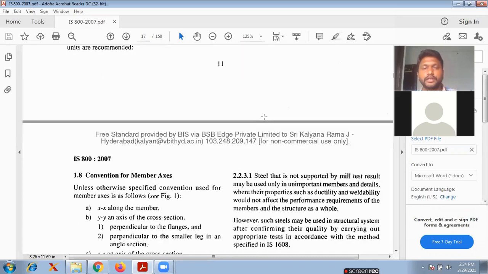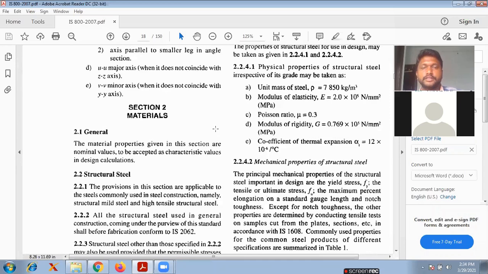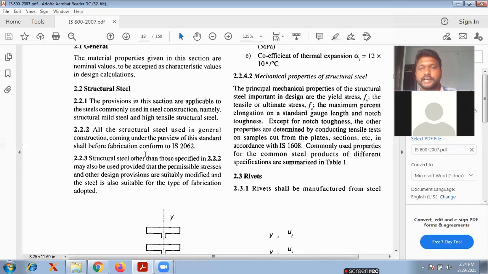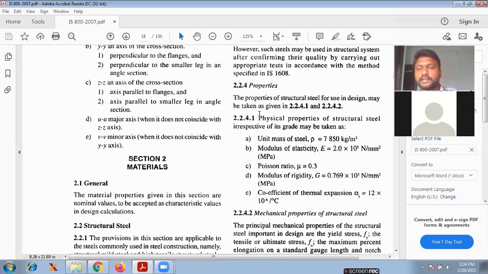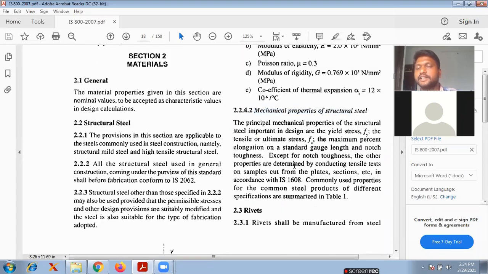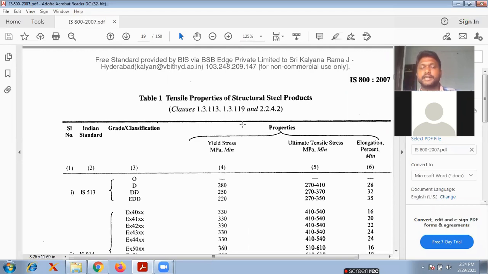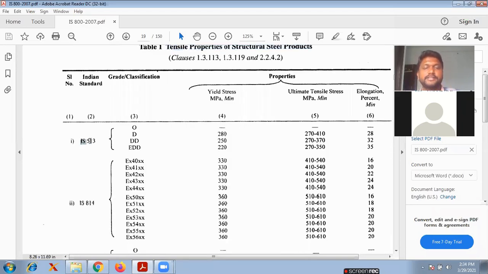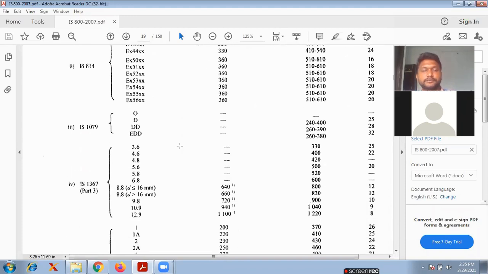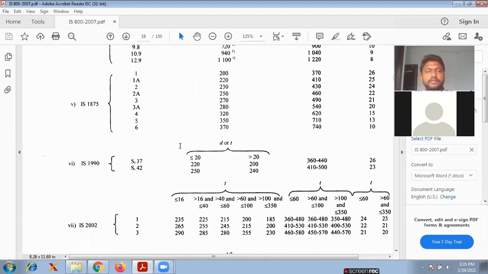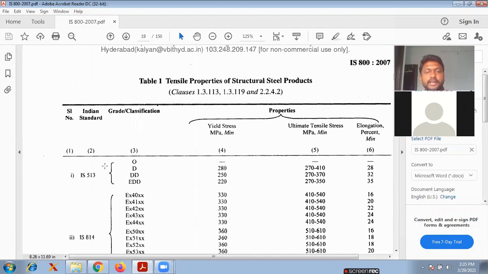Okay, in section 2, materials, what structural steels are there. You will see the physical properties we discussed. In the theory only, it is there directly, the mechanical properties of structural steel. In Table 1, you see the tensile properties of structural steel. The Indian standards, we have IS 513 and IS 814. These are the grades, like E 410, and so on. These are the grades. IS 875 is another Indian standard code book.